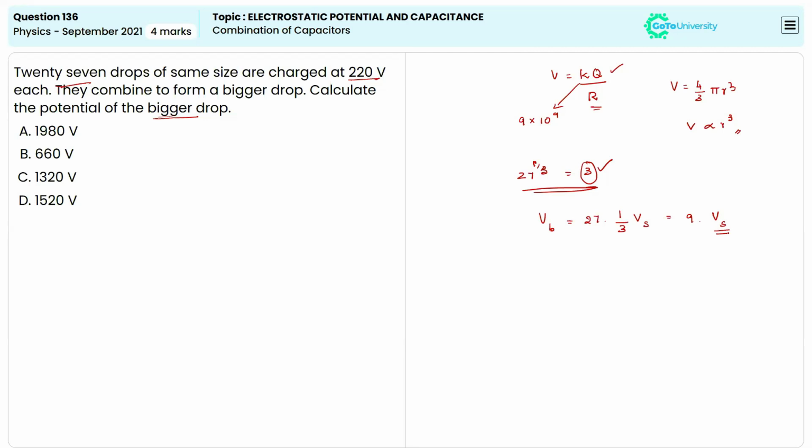The potential of a small drop is given as 220, so the big one will be equal to 9 times 220, which is 1980 volt. So the potential of the bigger drop will be 1980 volt, which is nothing but option A here.